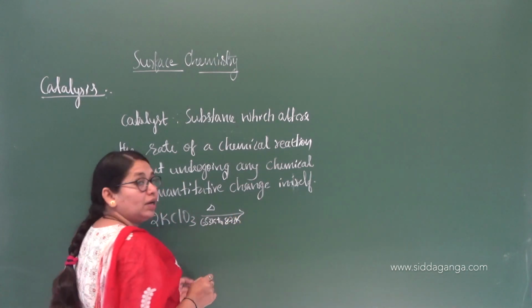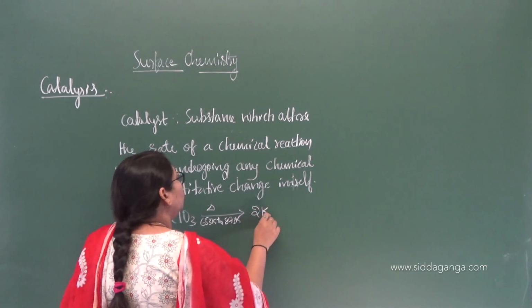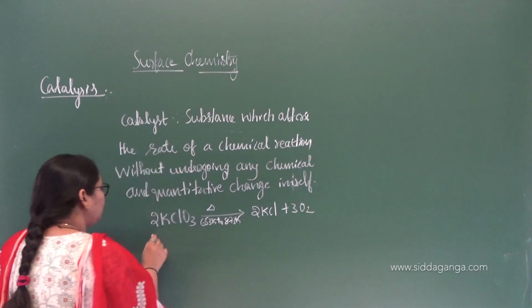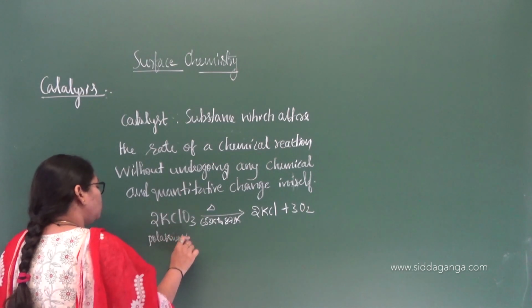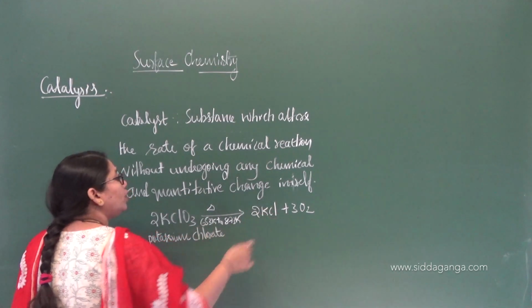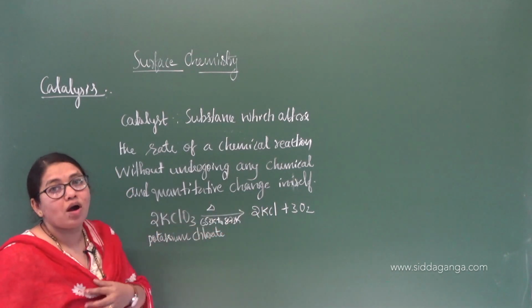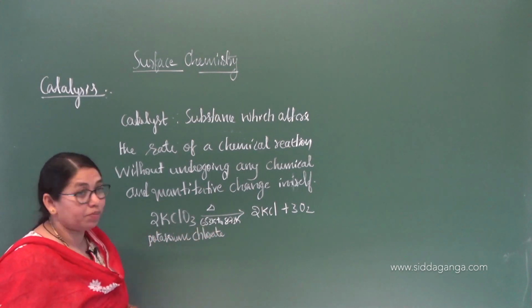This is the temperature required for the decomposition of potassium chlorate into KCl plus 3O2. So it undergoes decomposition to form potassium chloride and oxygen, one of the methods used for the preparation of oxygen, right? This is the reaction which requires this much temperature.